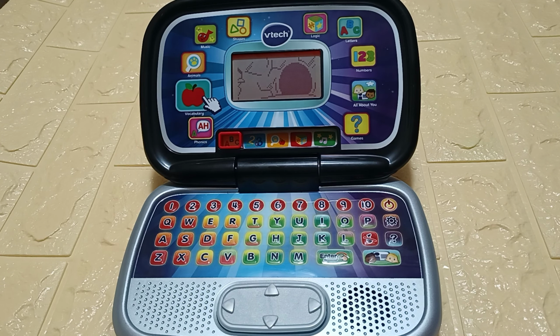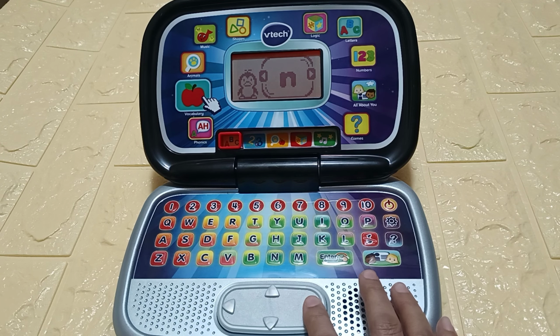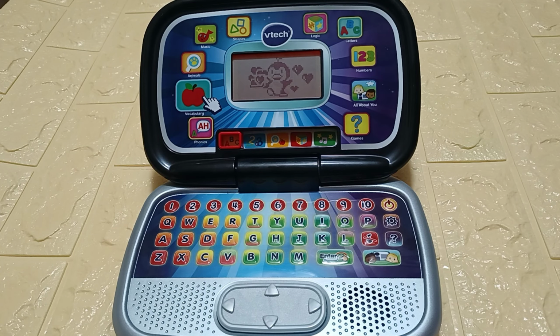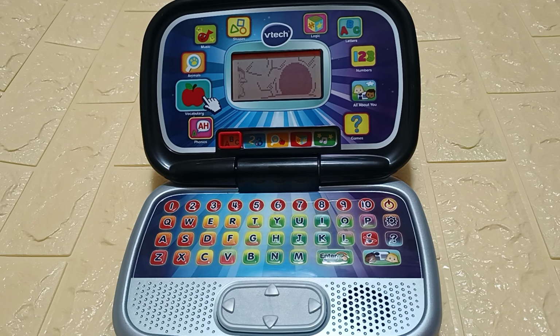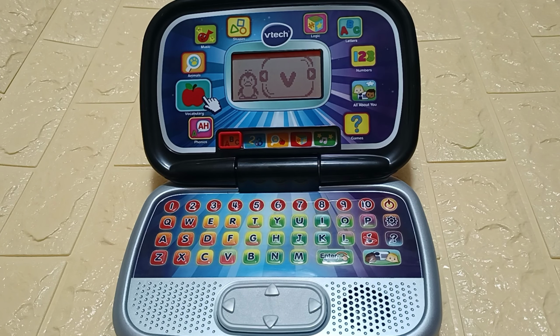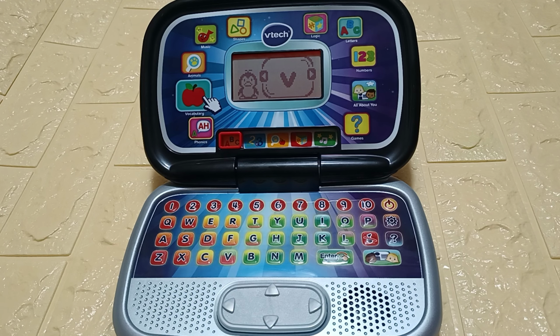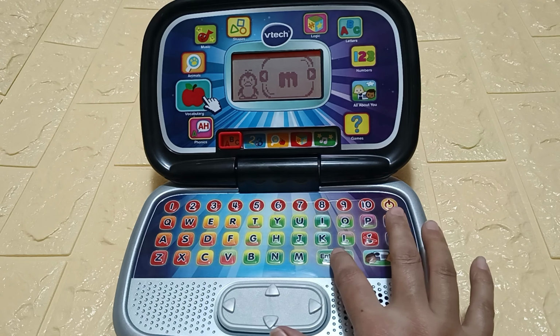Great! Listen closely. Which letter makes the sound? Use the direction keys to choose and then press the enter button to confirm. E, N. Yeah! Listen closely. Which letter makes the sound? Use the direction keys to choose and then press the enter button to confirm. M.